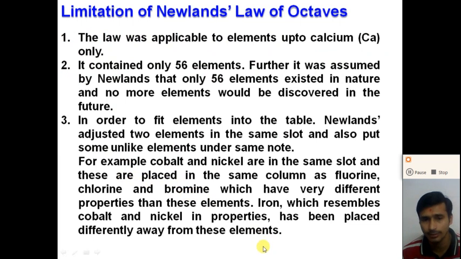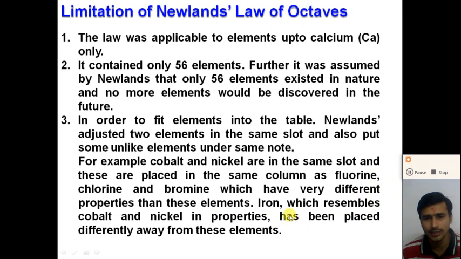Newland's octave law, right? Iron, which resembles cobalt and nickel in properties, has been placed differently, away from these elements. So here iron has the same properties as cobalt and nickel, right? But iron is placed at a different place.